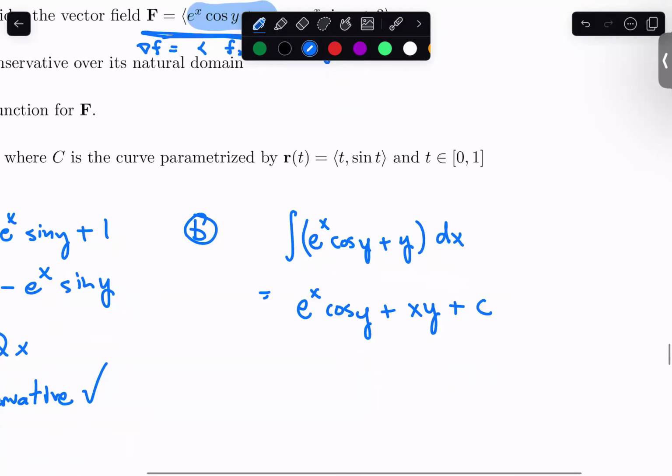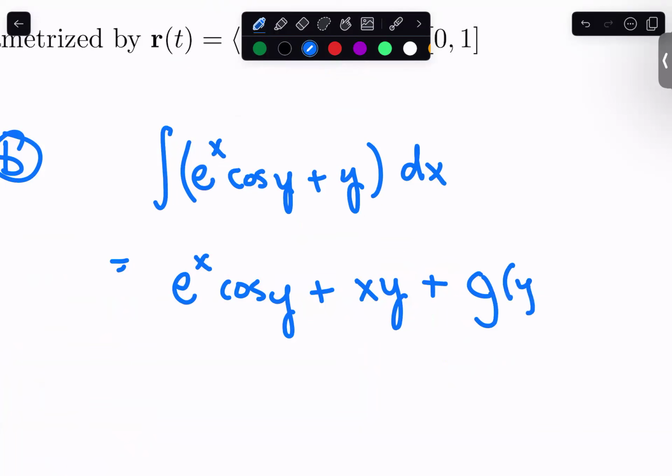And so what I'd like to do, and what the textbook does anyway, is call this g of y. So we have a constant with respect to x, but it's a function, right? Because it can have any number of y's in it, and the x integral or the x derivative can't detect it. So for instance, just a quick example, this is wrong, but if this was y squared plus 5 or something like this, it could have any number of y's in it. And again, if you took a derivative with respect to x, you would get back to where you started. You have no way of detecting these with just an x integral. So that's why we need this extra bit, and that is some number of y's.